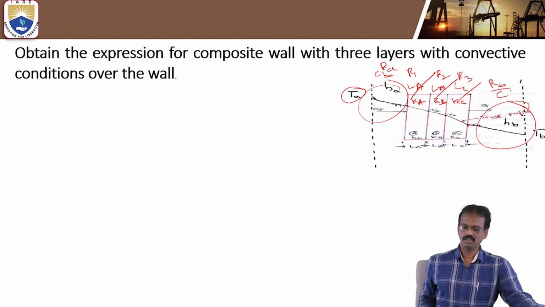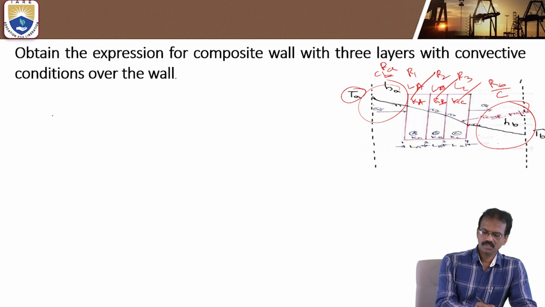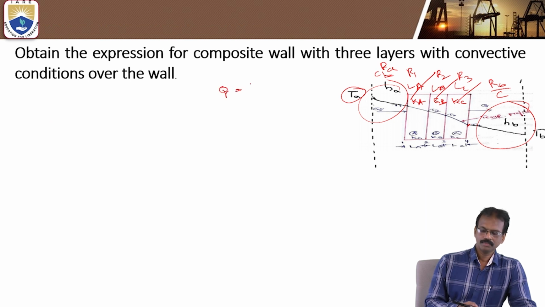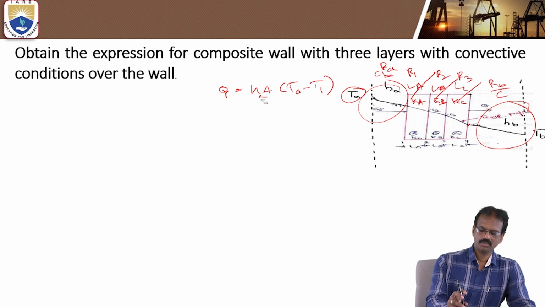So we'll see these temperatures. If you consider this one, suppose heat transfer, Q is equal to hA into temperature difference Ta minus T1. Okay, so the hot fluid heat transfer coefficient, h suffix A, you can take like this one.